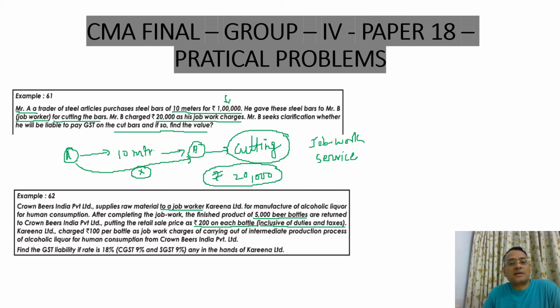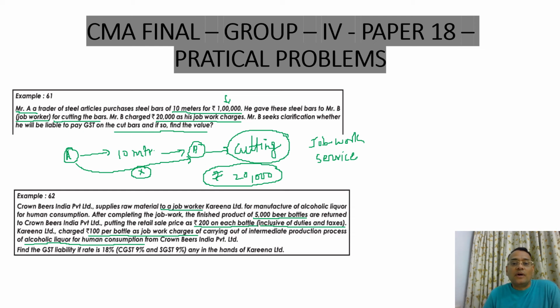Carina Limited charged rupees 100 per bottle as job work charges of carrying out of intermediate production process of alcoholic liquor for human consumption. Find the GST liability if rate is 18%, CGST 9%, SGST 9%, if any, in the hands of Carina Limited.